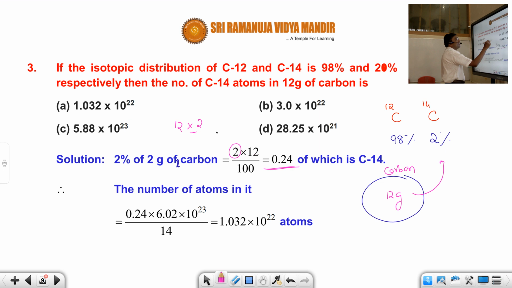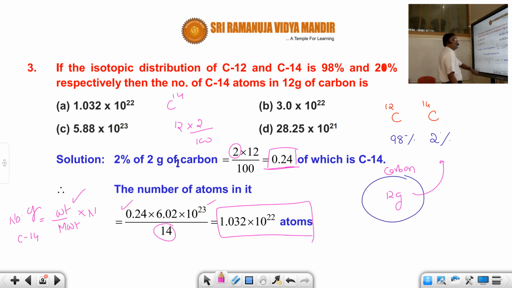Now we got the weight of C14. Now what is required here? The number of atoms. So you know very well, weight by molecular weight into Avogadro number is equal to the number of C14 atoms. The weight is 0.24, and into Avogadro number gives 1.032 into 10 power 22 atoms. I hope you are comfortable with this.